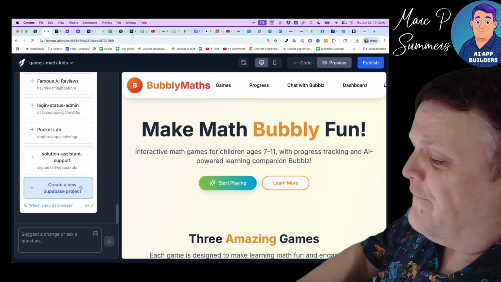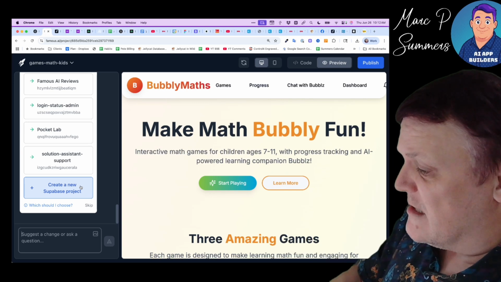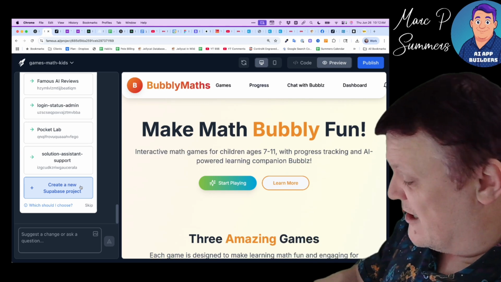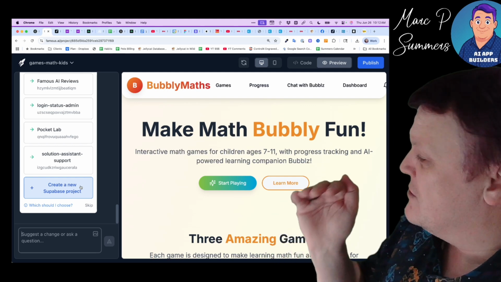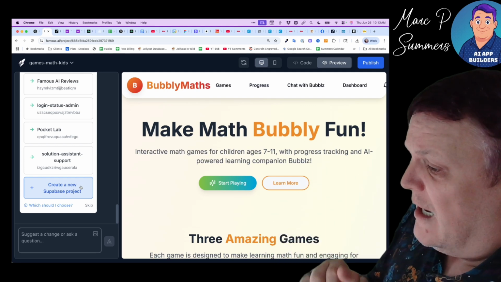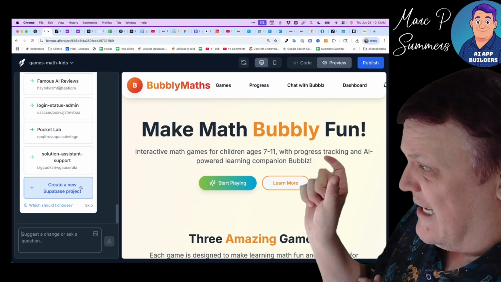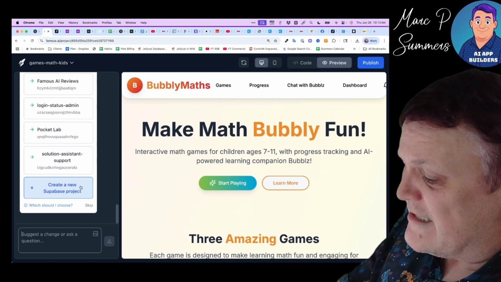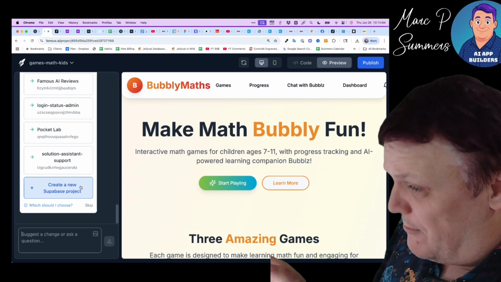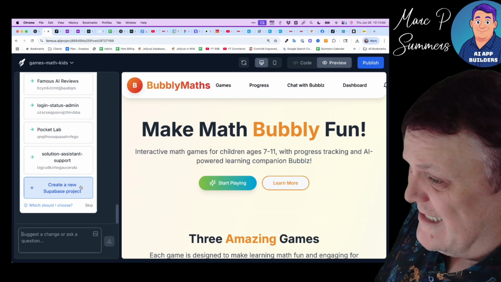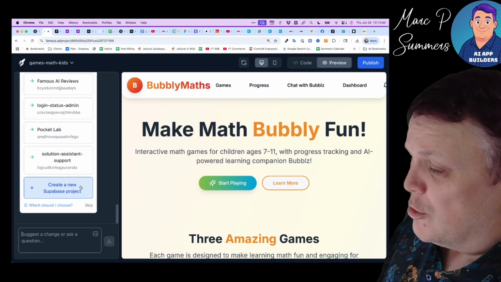My Famous.AI app is already connected to a Supabase account. If yours wasn't, if you're starting out, at this point it would say, please set up a Supabase account. It gives you step-by-step instructions and a link to go off to Supabase. You create your account, and it tells you exactly how to get your API key. Then you'll see a prompt that says, enter your Supabase API key here. You place it in the screen, and it then gives you a prompt asking, would you like to create a new account?